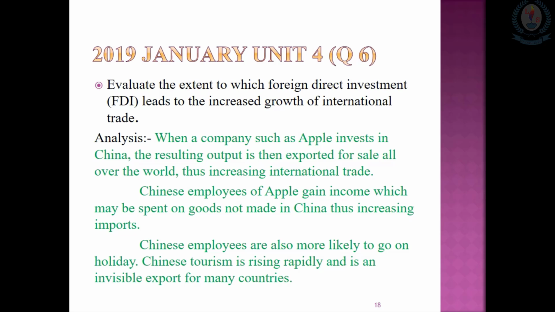Next, Chinese employees are also more likely to go on holidays as they have a good income. Therefore, tourism is rising rapidly and is an invisible export for many countries. So we have to think about invisible imports and exports as well as visible imports and exports. With this tourism development, Chinese invisible exports may also increase.